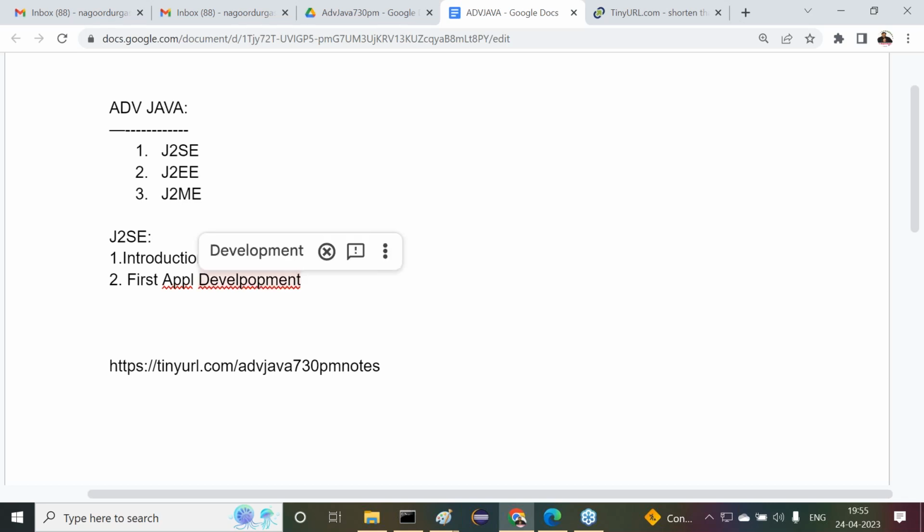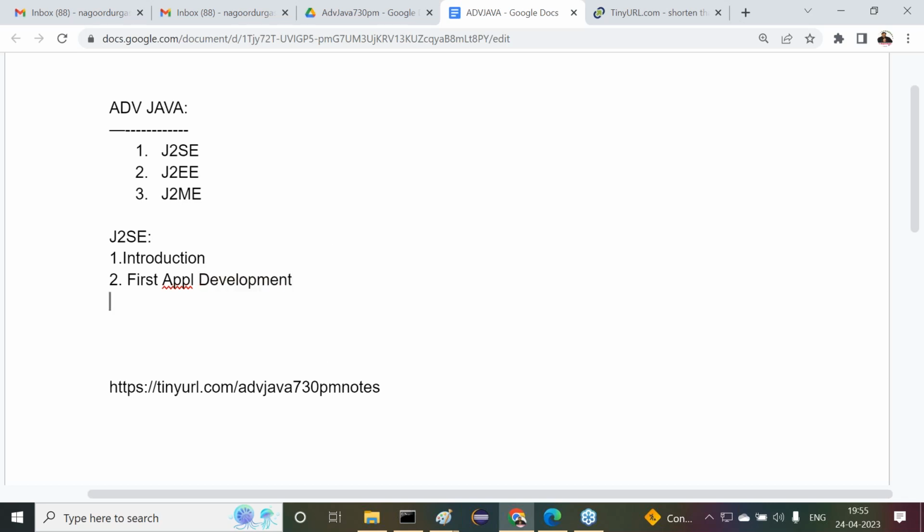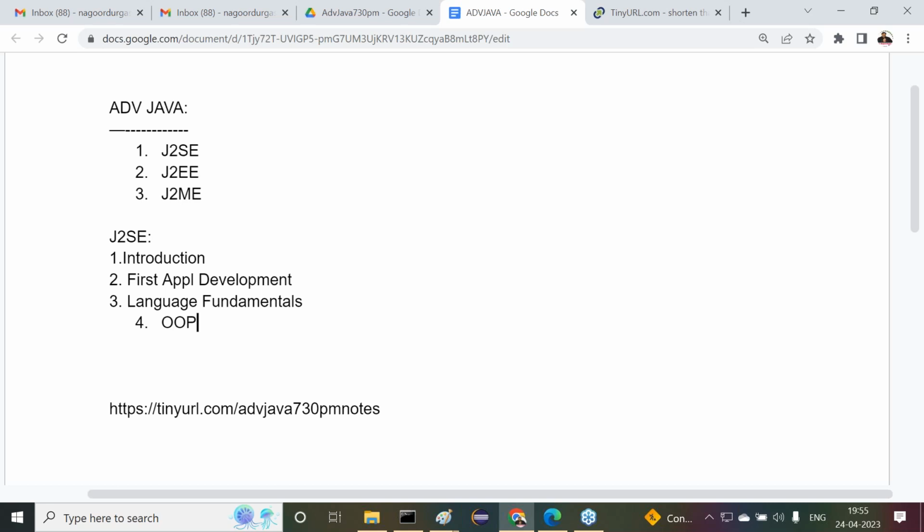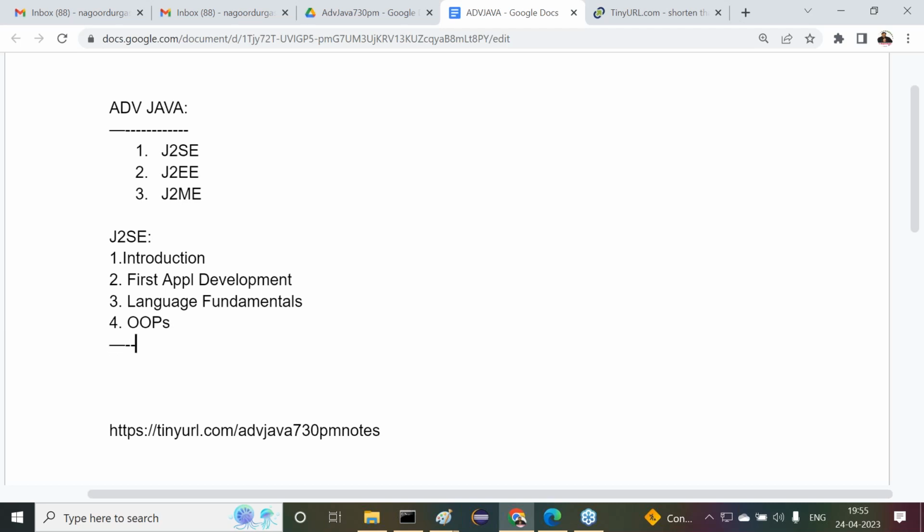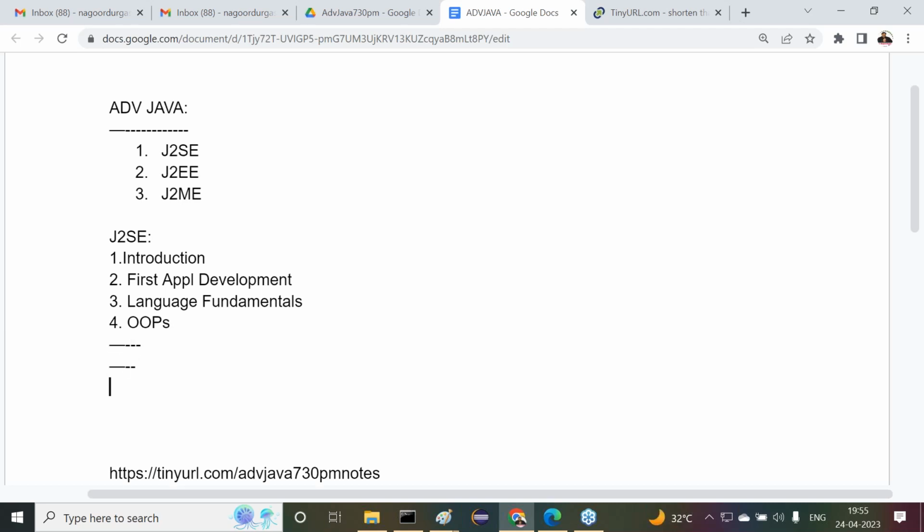After that, language fundamentals. Fourth one is object orientation. Then so on and so on, so many concepts are available, like packages, wrapper classes, inner classes, string operations, exception handling, multi-threading, IO streams, networking, RMI, collection framework, GUI part, and so on. So many concepts are available or not?